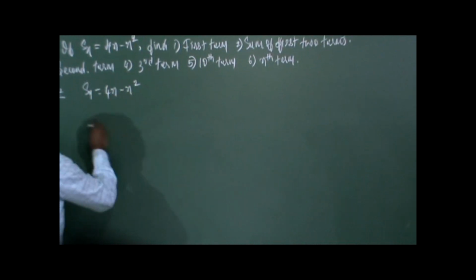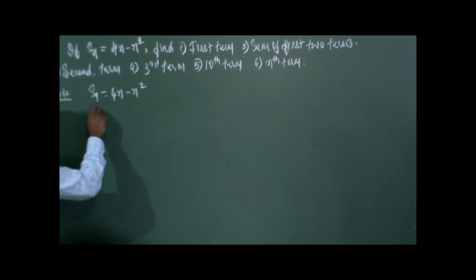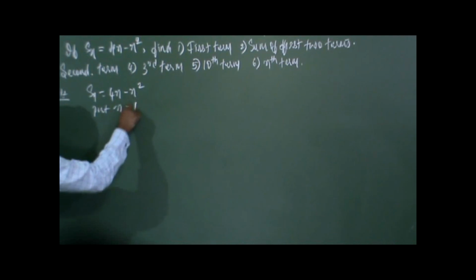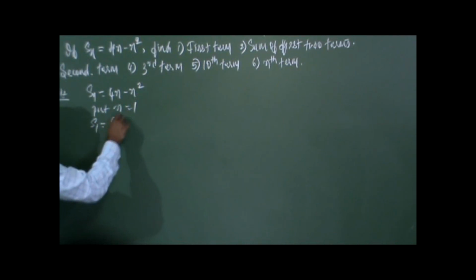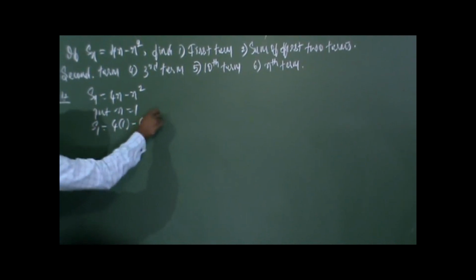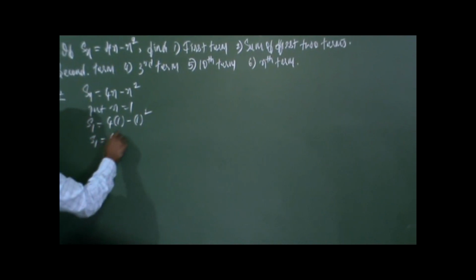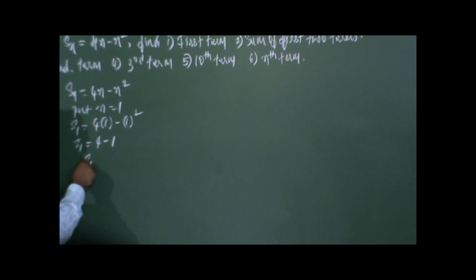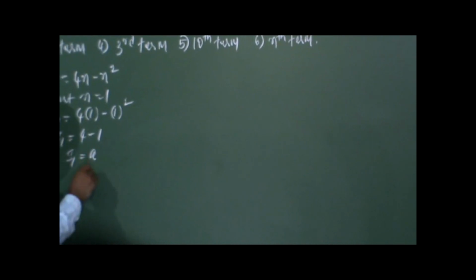Right, we'll go with the first term, first question. So put n is equal to 1. So S1 is 4 into 1 minus 1 square. So S1 is equal to 4 minus 1. So S1 is nothing but A, which is equal to 3. So we have found the first term. We will find the sum of first two terms.